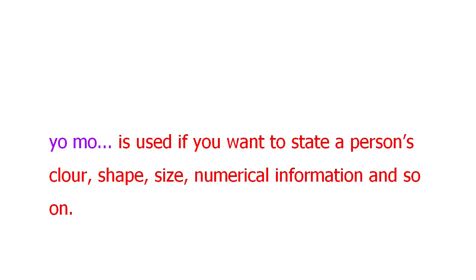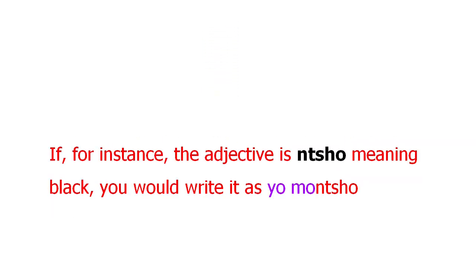If you want to state a person's color, shape, size, numerical information, you make use of yo-mo to denote the phrase who is. The last part of the concord is written as part of the adjectives. If, for instance, the adjective is ntsho, meaning black, you would write it as yo montsho. Ntsho and mo form one word.